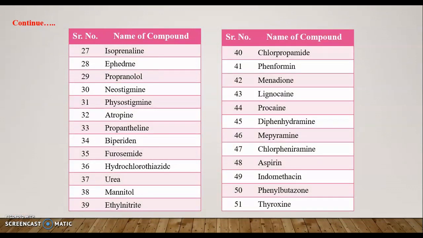We have to learn these 51 structures as well as their IUPAC nomenclature one by one as per our syllabus. We will learn their basic structure, how to draw the structure, how to remember it, how to give the numbering, and from the numbering how to identify their IUPAC nomenclature. We will see this one by one in upcoming days.